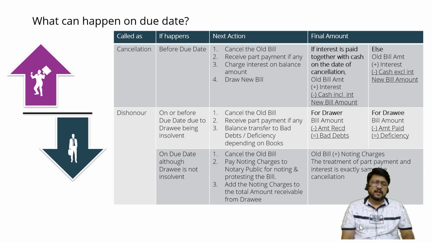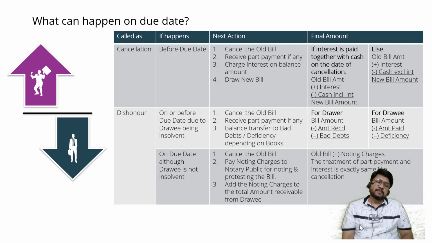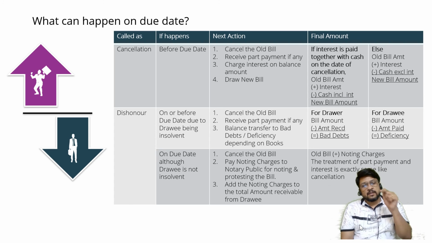Notary publics are generally advocates, lawyers who have studied law, and they have a special permission given by the government to work as notary public. They maintain a register. You need to go to the notary public, show him the bill, and tell him that this was the due date of the bill. We had gone to the drawee and asked for payment. Drawee has refused to pay. Now please note it down in your register that on so and so date this drawee did not pay.